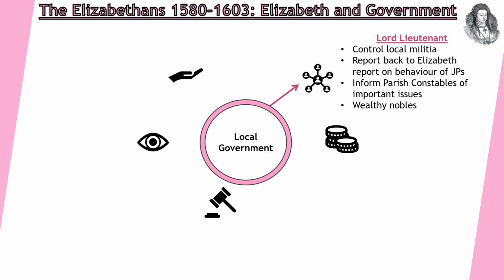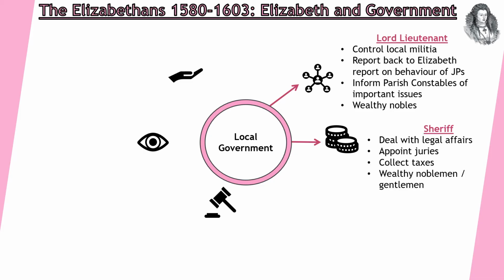So there are Lord Lieutenants who control the military in local areas. They report back to Elizabeth directly. They report on things like the behaviour of the JPs. They inform parish constables of important issues, and they are generally wealthy noblemen. We've then got our sheriffs. The sheriffs deal with legal affairs. They appoint juries, they collect taxes, take people to court. They're wealthy noblemen and gentlemen.